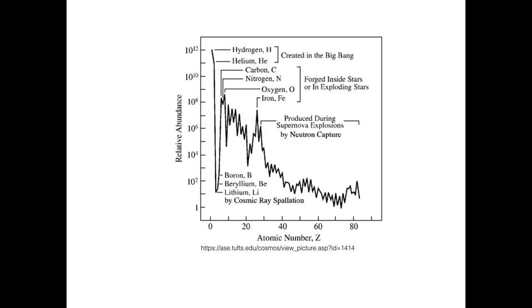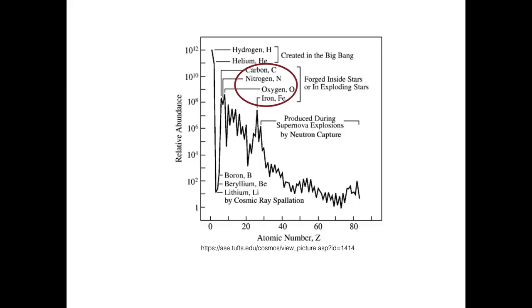This is a graph showing the relative abundance of elements and their atomic numbers. Again, the higher the atomic number, the bigger the atom is. Okay? So hydrogen and helium, the two simplest elements, hydrogen having one proton, helium having two protons, they were created in the Big Bang.